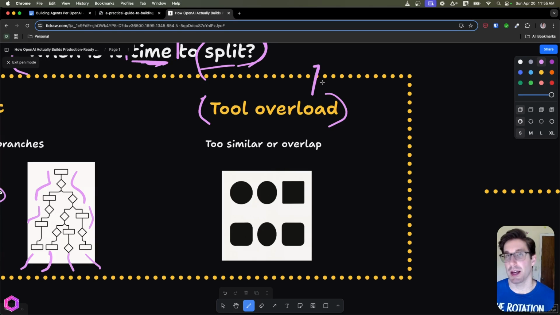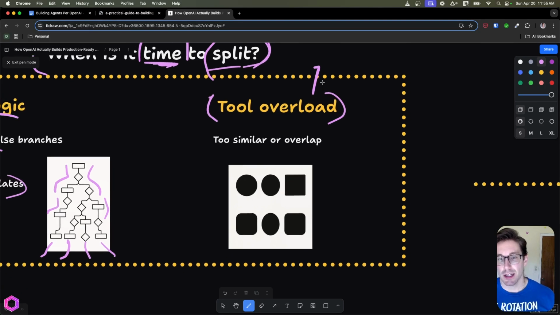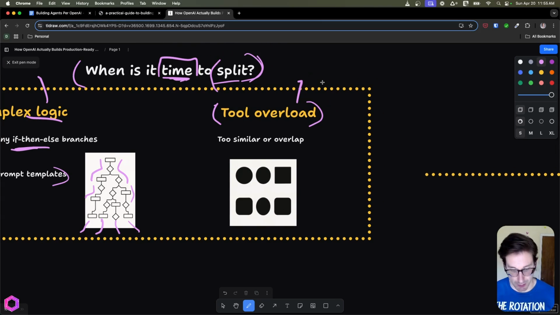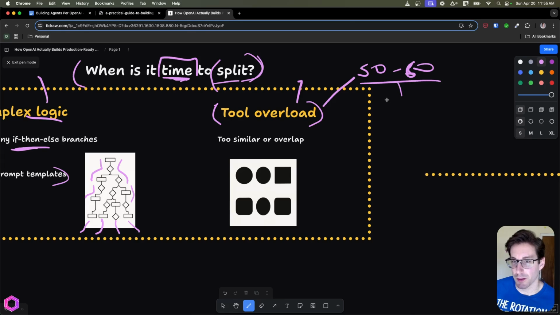Another use case is when you have tool overload. And it's important to note that when I say overload, I'm not referring to the number of tools, because a lot of agents can deal with a lot of tools, especially today. I've seen agents deal with up to 50 to 60 tools at a time, and that's on the high end. I'm sure there are probably some out there with hundreds. I've never seen them, but they're behind the walls of these massive, deep fancy companies. And with that being stated, they can handle these tools as long as they're not overlapping or similar.